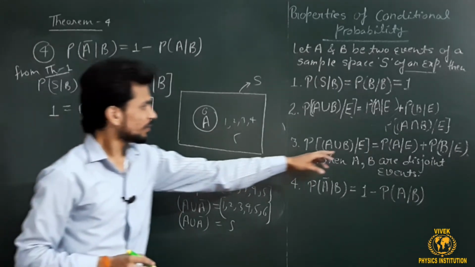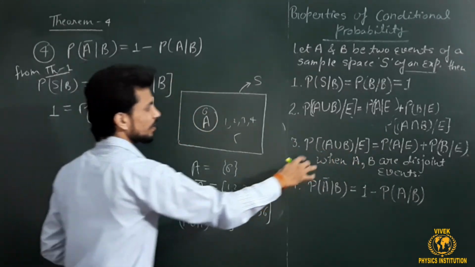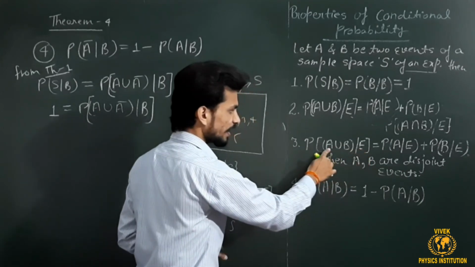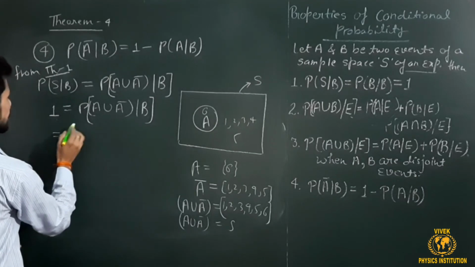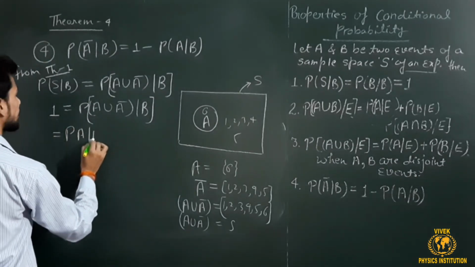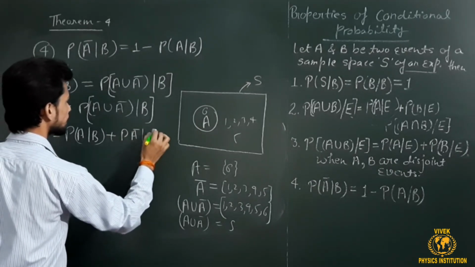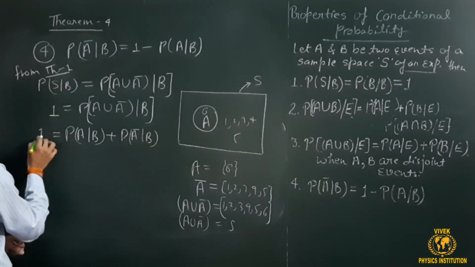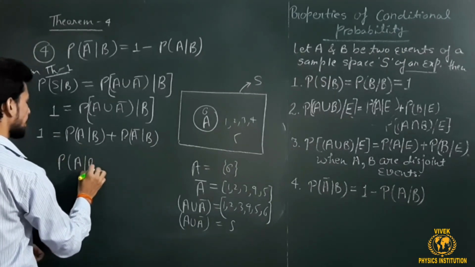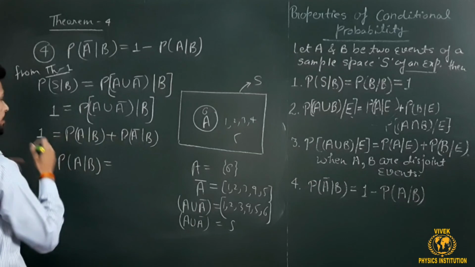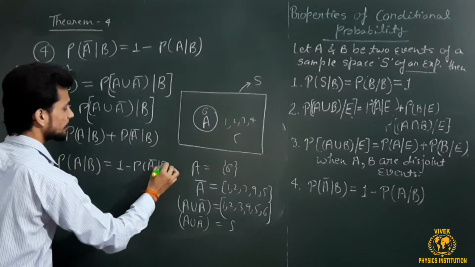So why that particular theorem? Here E is replaced by B. It means the condition B is distributed over A as well as not A in the sum. So I can write it as P of A under B plus P of not A under B, and this is equal to 1. So what is the value of P of A under B? It is nothing but, taking this factor to the other side with a minus, 1 minus P of not A under B.